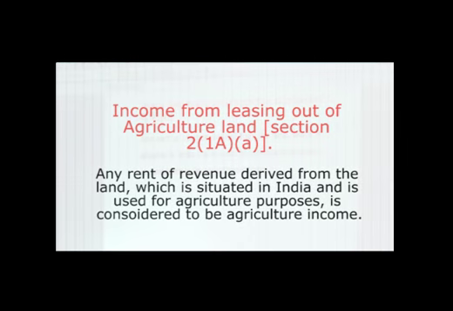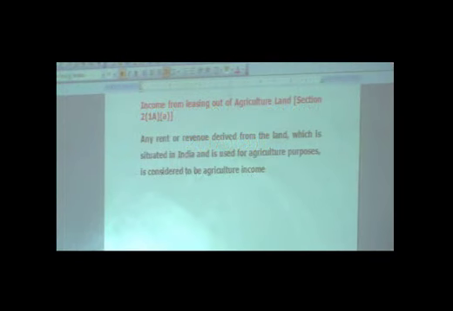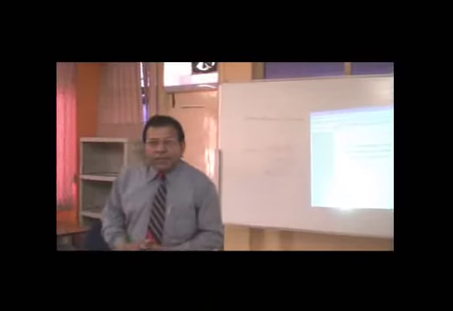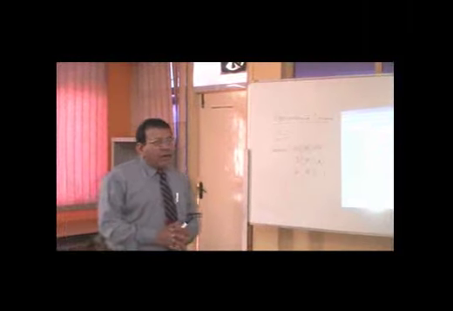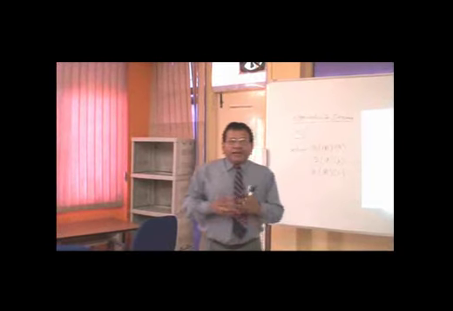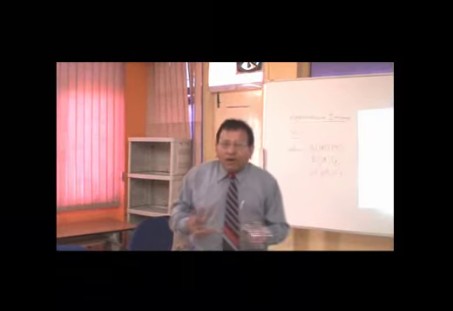I will try to explain what exactly it refers to. Here, any rent means the amount of money received by an assessee. The assessee may be the landlord, a cultivator, or a tenant. It doesn't matter whether the assessee is the owner of the land or not.